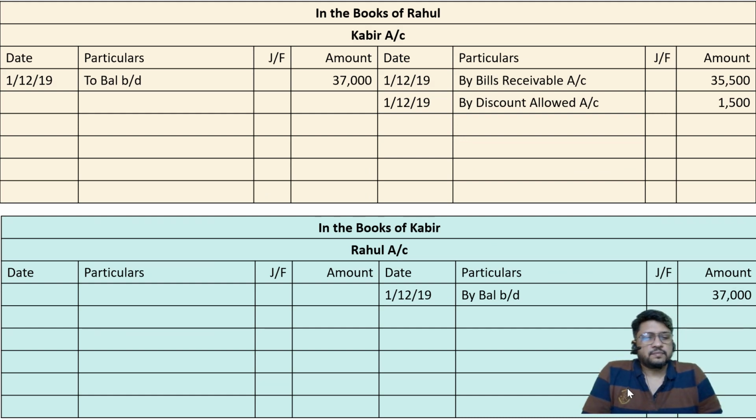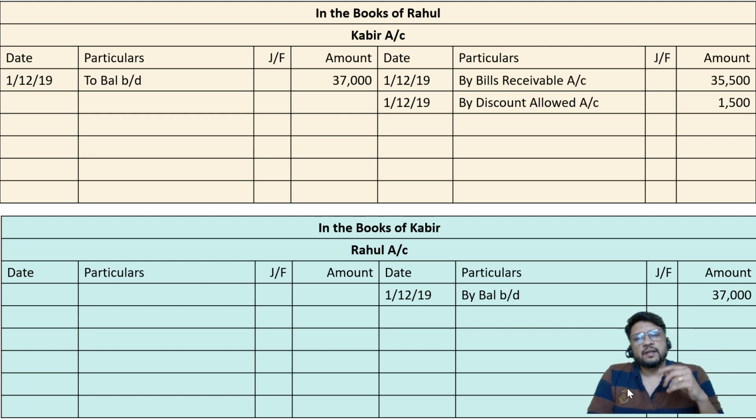Discount allowed is a loss. So this account should be debited. It means discount allowed account should be debited. So it will go to discount allowed account debit side, and since it is going to discount allowed account debit side, it is coming to Kabir account credit side. Kabir account is not a nominal account. Kabir account is a personal account.